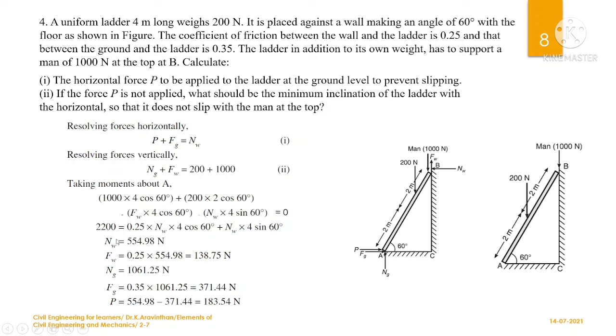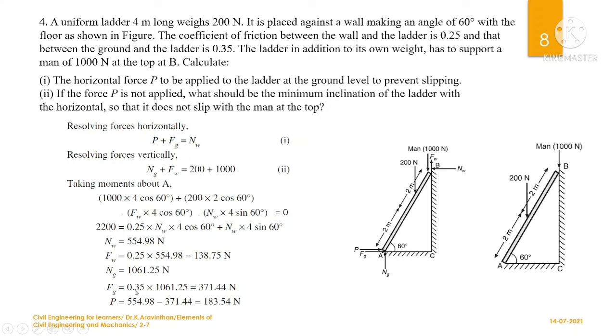Okay, now we have found these two components. And if you know Fw, you can substitute in equation 2. So you can find Ng, that is normal ground. Fw is found as 138.75, and you can add this, and if you minus 138.75, you will be getting Ng here. And after finding the Ng, you can find Fg, that is mu times Ng.